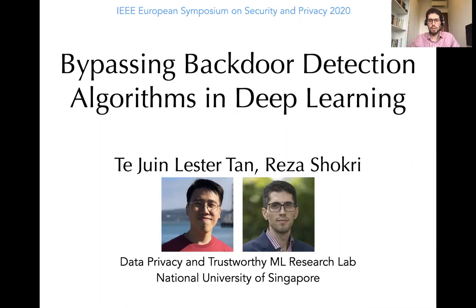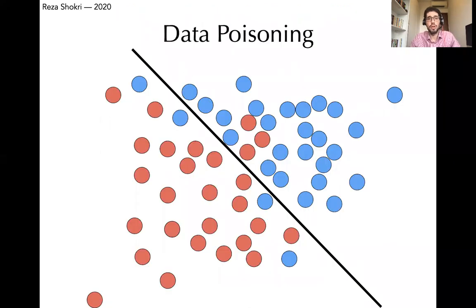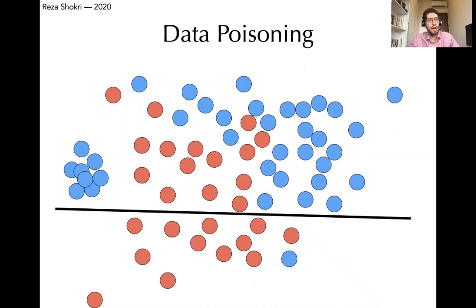So this is about the vulnerability of machine learning algorithms, in particular deep learning, to data poisoning attacks, where the attacker can poison the training set by adding some adversarial data that can change the way that the model represents and models the underlying distribution of the data. And as a result of that, changes the decision boundaries of the model that classifies data in different classes. This can lead to huge error on test data where the model is making misclassification due to this poisoning attack.